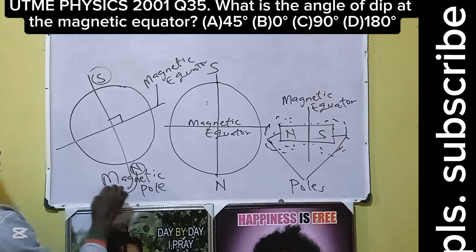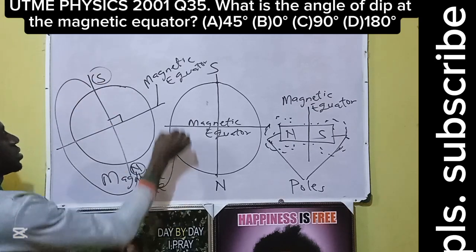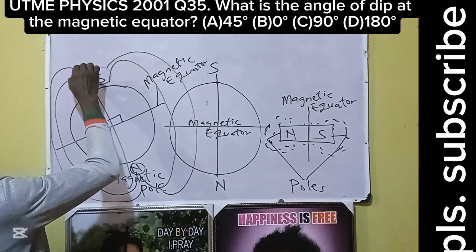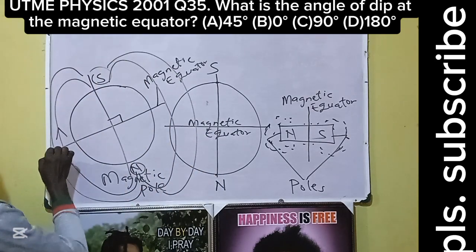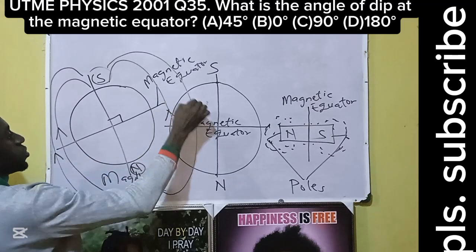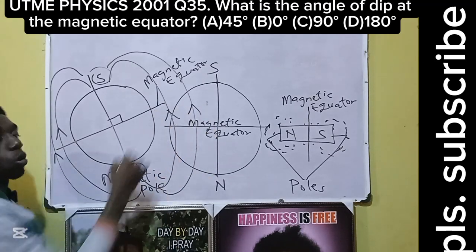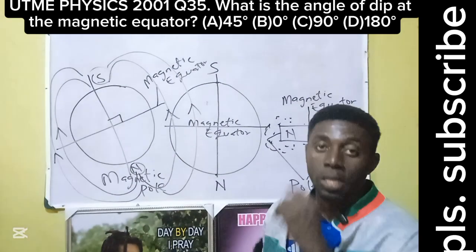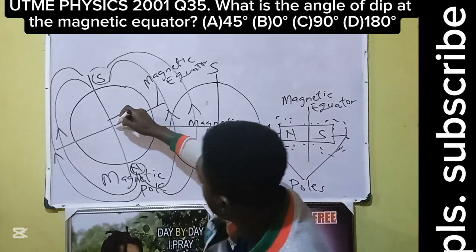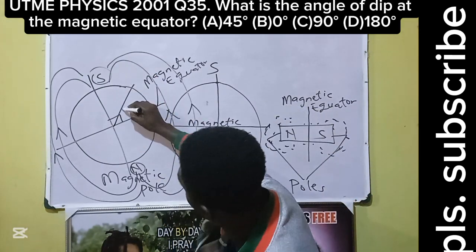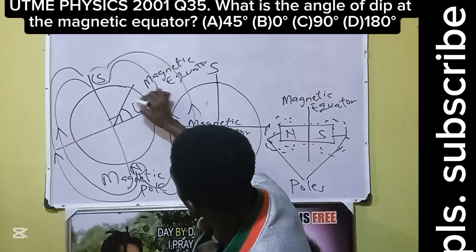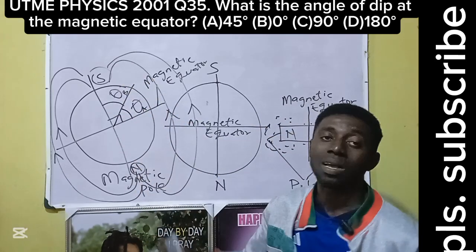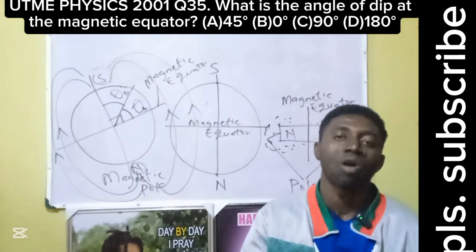So the fluxes move away from north to south. Put the direction, from north to south. Okay, let's see what happens. Recall, at the equator, the magnetic strength is 0, while at the poles, the magnetic strength is maximum. Then let's see the angles of concern. If I put a line here, it marks an angle from here. So we have an angle made here, let me call it theta A, and an angle made from there, theta B. These two angles represent an angle of dip and an angle of variation.